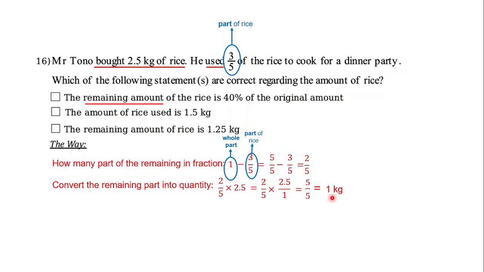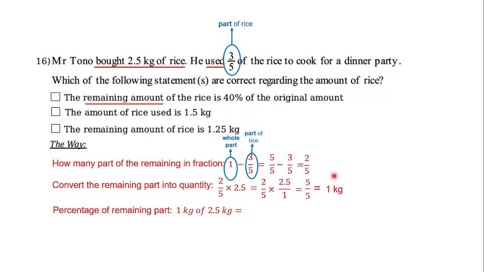So 1 kilogram is the remaining weight of the rice actually. Sorry, I just revised my statement before it. So 1 kilogram here is the remaining weight of the rice.